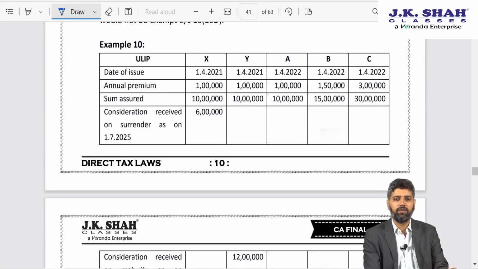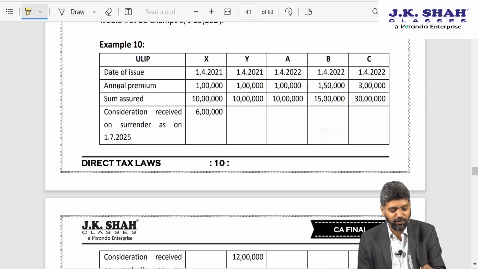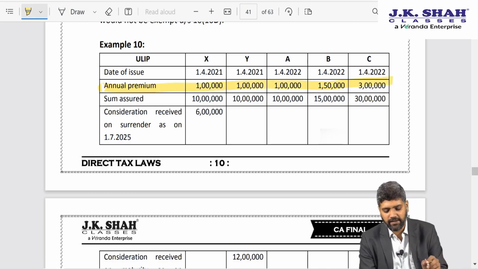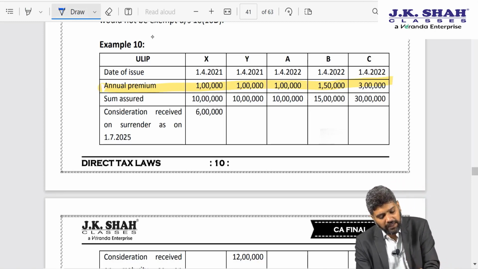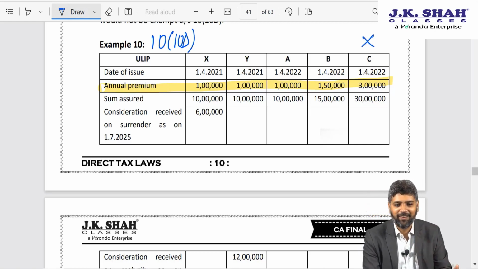This, as I told you, is from the severity circular. Now over here all policies are issued on or after 1st February 2021. Out of this, if you look at the annual premium figure, now you should be able to tell me which of the policies is definitely taxable. Policy C is definitely taxable because the premium exceeds 2,50,000 rupees. So C is definitely taxable. Taxable means exemption is not applicable. So this will definitely not be exempt, it will be taxable.